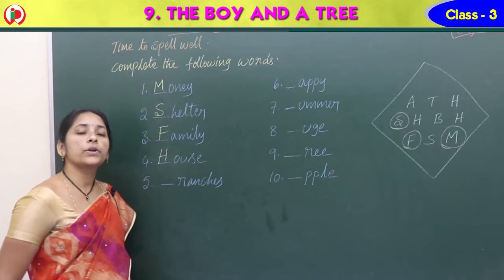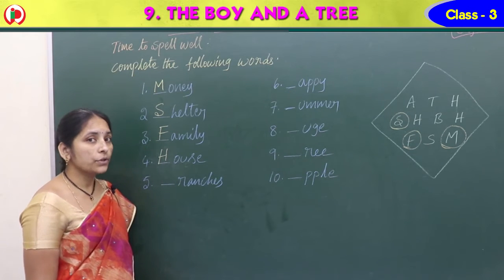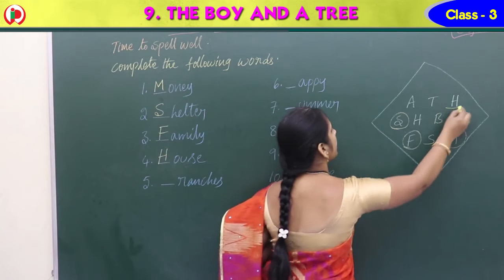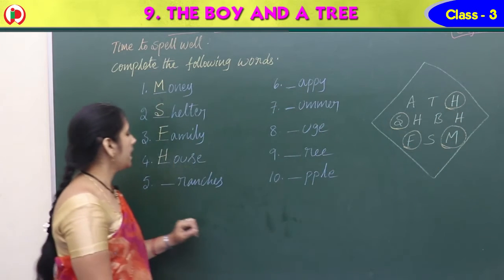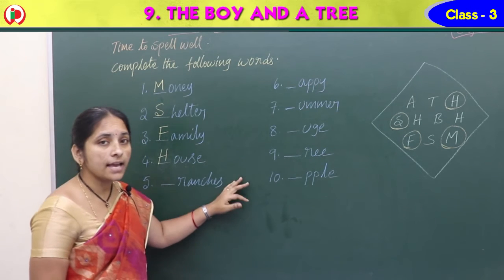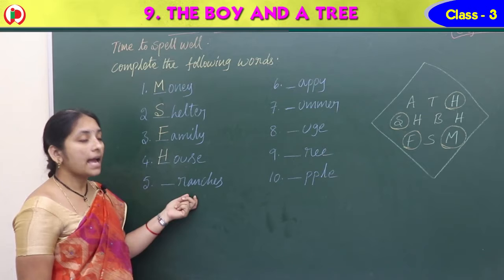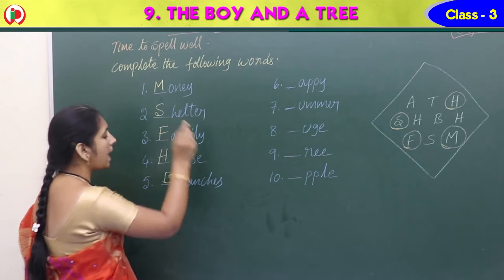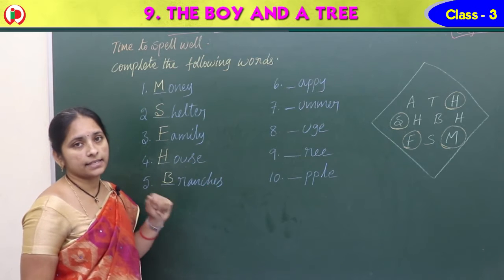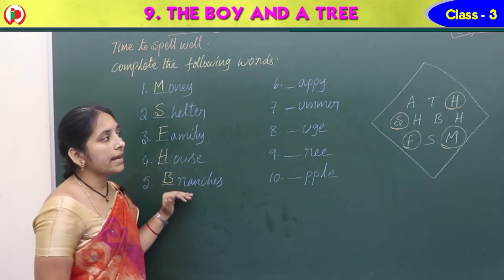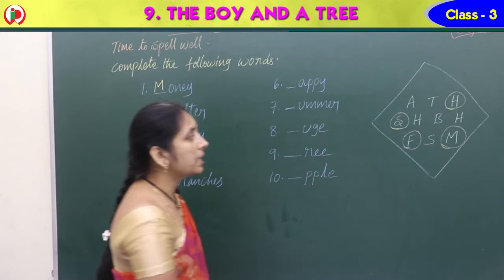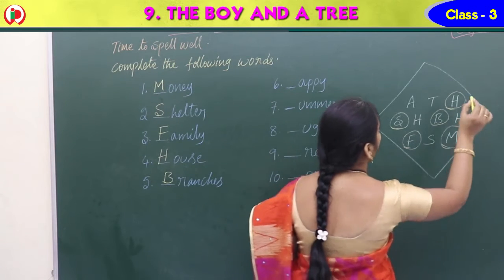H-O-U-S-E, house. So where do we have H here? Oh, so many are here. So here I am rounding it off. Next one, dash R-A-N-C-H-E-S. What do we have? Branches. B-R-A-N-C-H-E-S, branches. Where do we have B here? Here. So round it off.